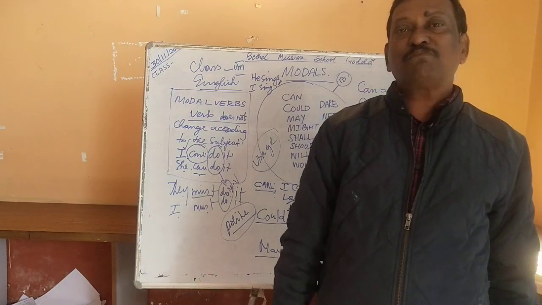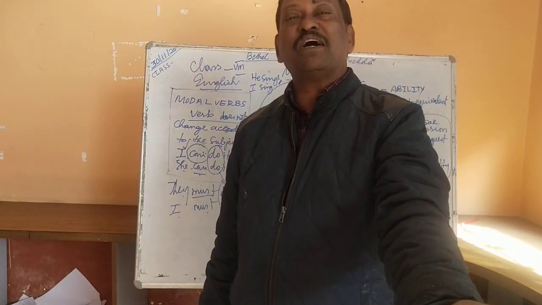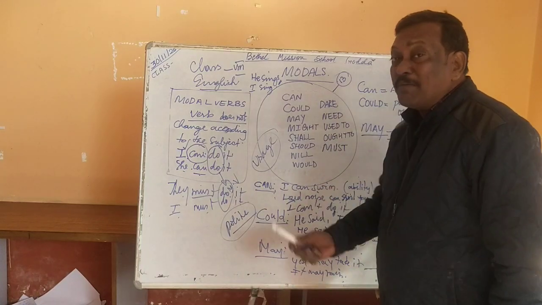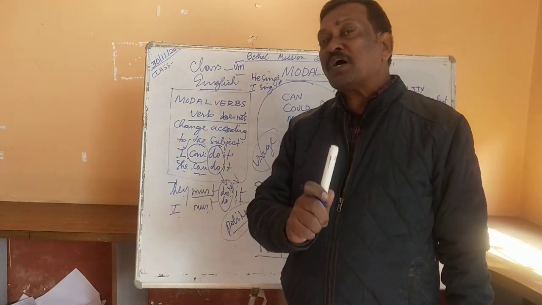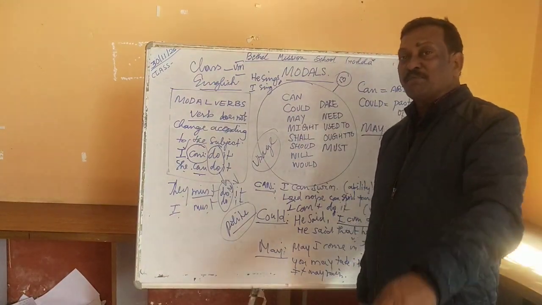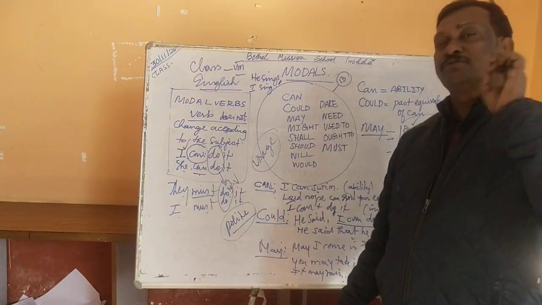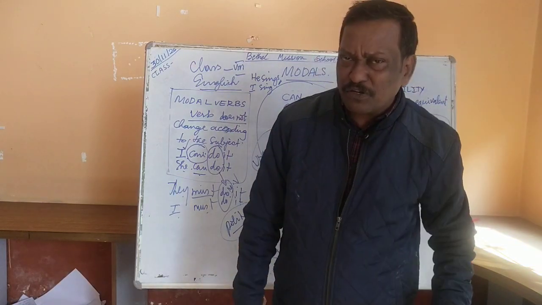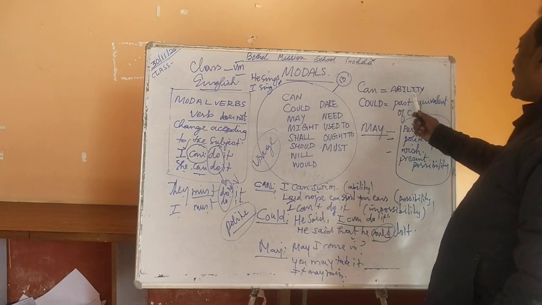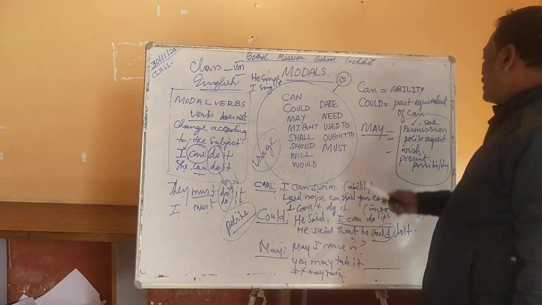You ask your teacher politely, may I come in, sir? May I come in, ma'am? Remember, can I come in, ma'am is impolite. Don't use the word can for permission because that is considered very, very impolite. In the place of can, you are expected to use may, because may is used for a polite permission.